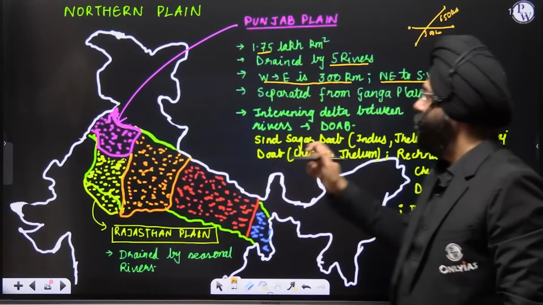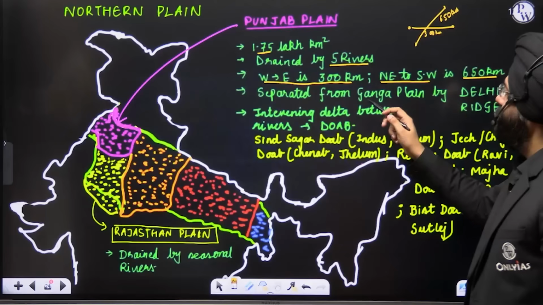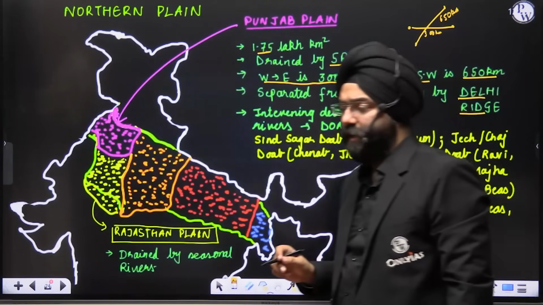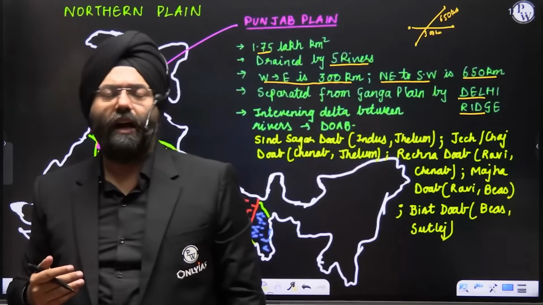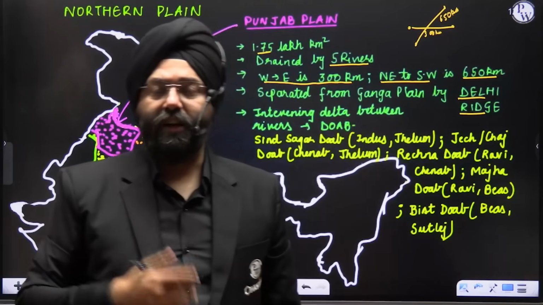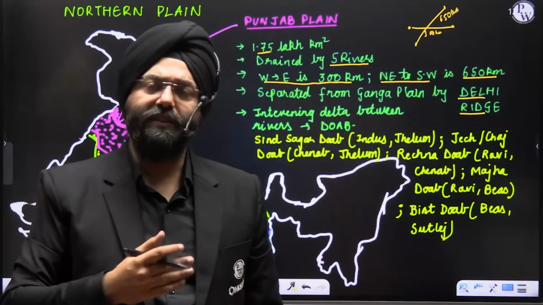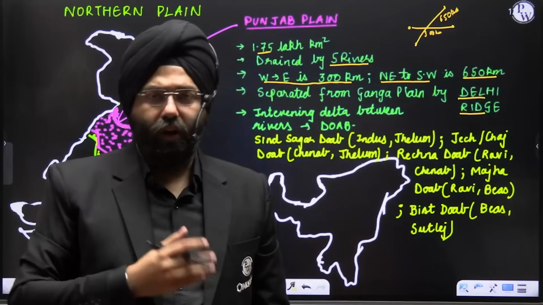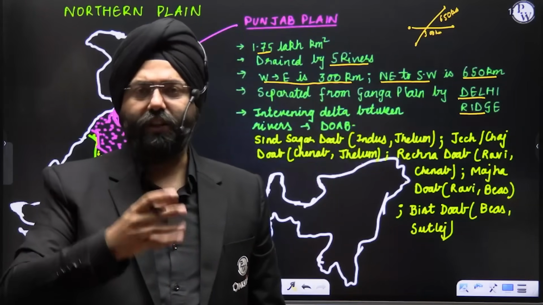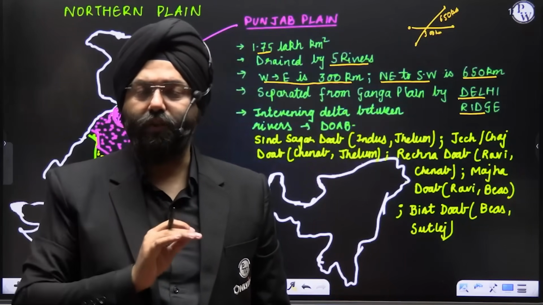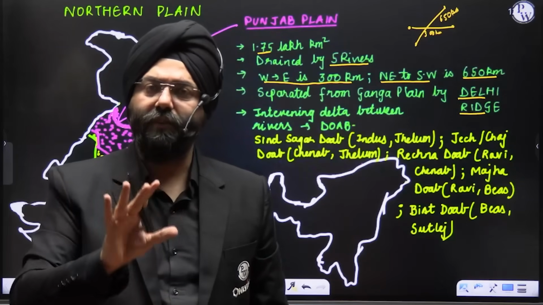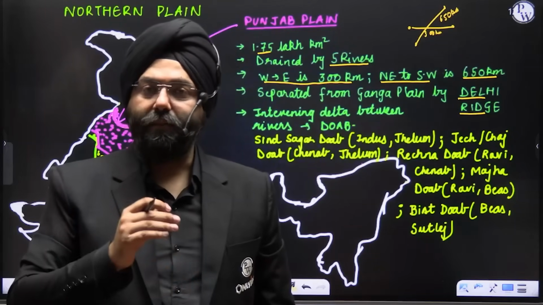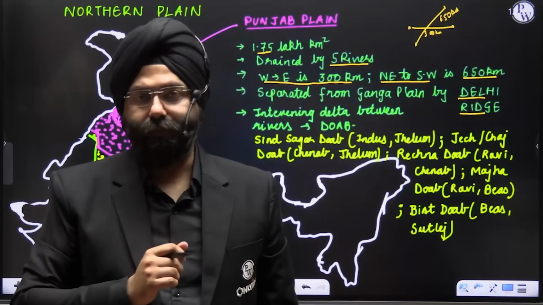Now, it is separated from the Ganga plain by the Delhi Ridge. Please understand, if you go to Delhi, you must have heard about Raisina Hills, where the Rashtrapati Bhavan is located. If you go to various places in Delhi, you will see Ridge, Central Ridge, Southern Ridge, and all those. These are very old mountain ranges or ridges, of which now only broken parts are present. There are a lot of theories, though we do not have to go into those details, but let me give you a brief idea. This Delhi Ridge, which you generally observe in Delhi, is considered as an extension of the Aravalli range.